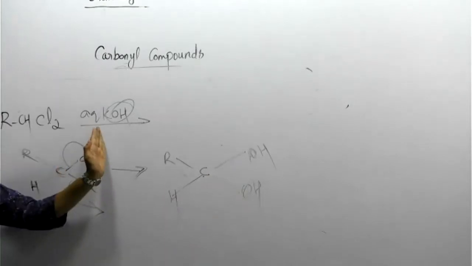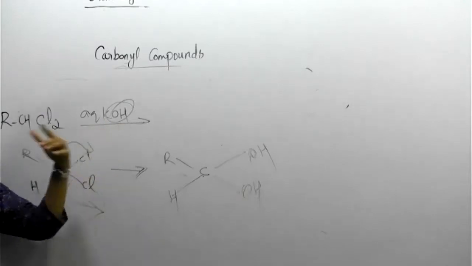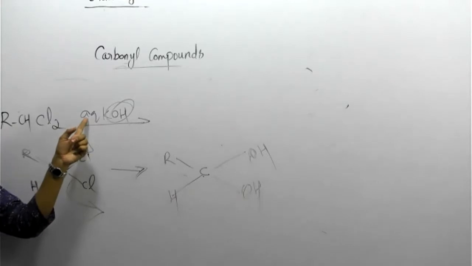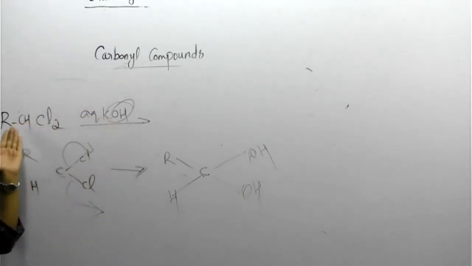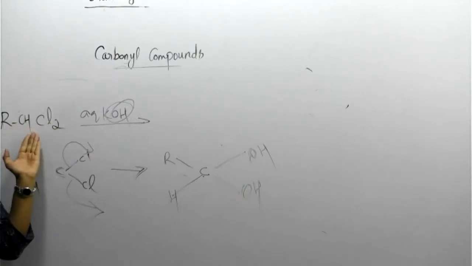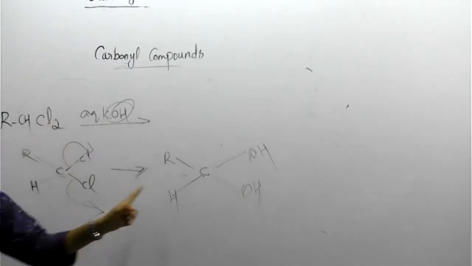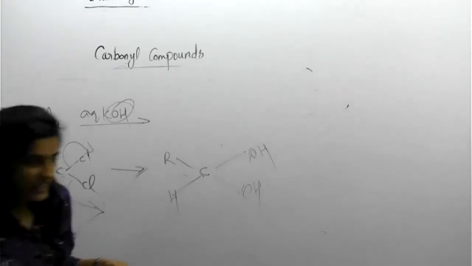Aqueous, AQ means aqueous. Aqueous KOH means what? KOH is a base. Base in the presence of water will treat this type of CHCl2 compound. What happened? Chlorine will easily be replaced, and at the same time OH will substitute. Okay, but our story is not going to end.